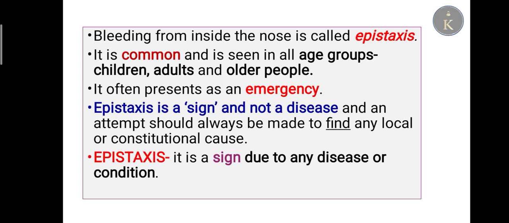Epistaxis is a sign, not a disease. An attempt should always be made to find any local cause or constitutional cause. Local cause may be fingernail trauma. Constitutional cause, the most common being hypertension or any bleeding disorders. Therefore, epistaxis is a sign due to some disease or condition.